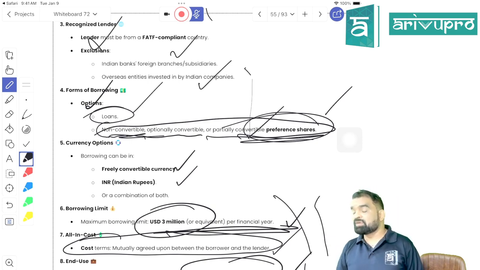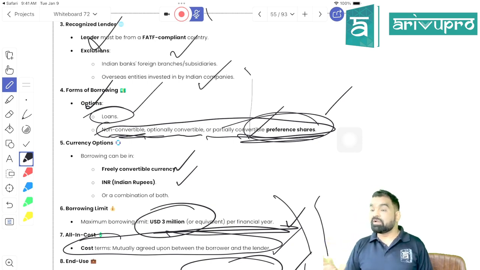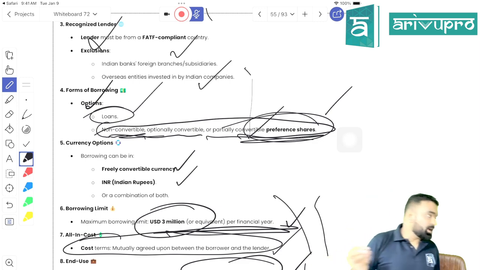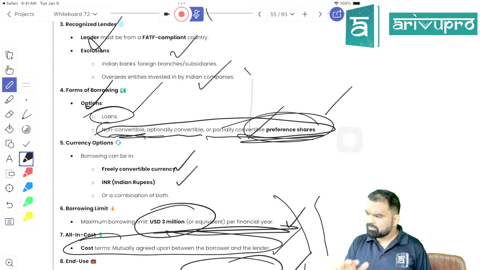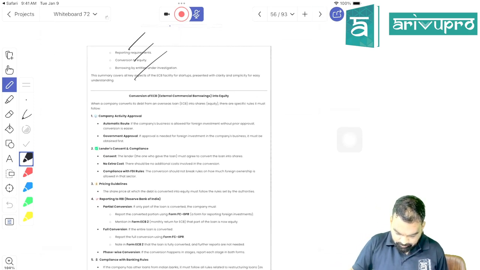And conversion of ECB into equity is allowed if you are unable to repay, right? Even issue of convertible preference shares will be treated as what, beta? ECB, right? Right, students? Done with what? Startup. Take care. Now should we proceed further, students?